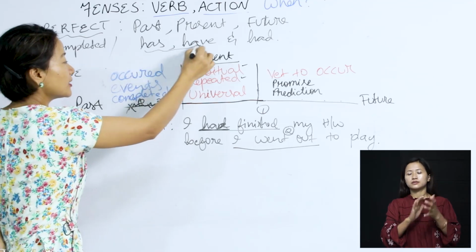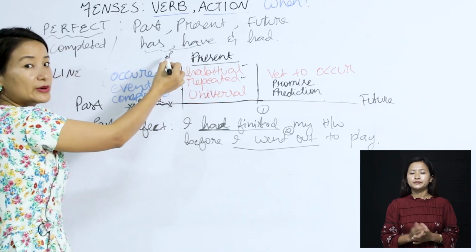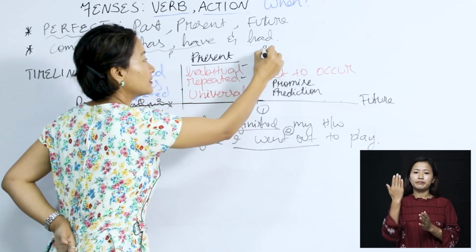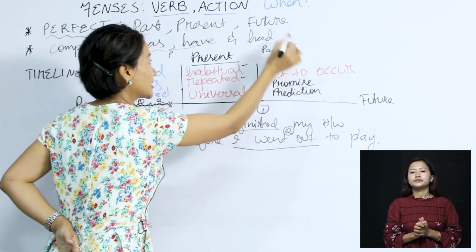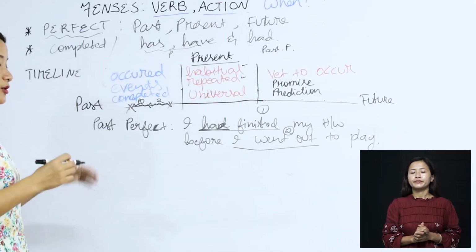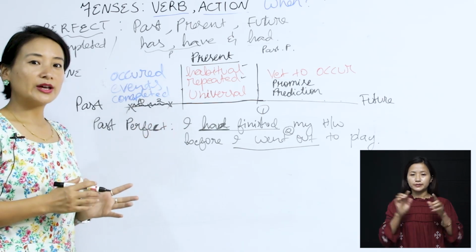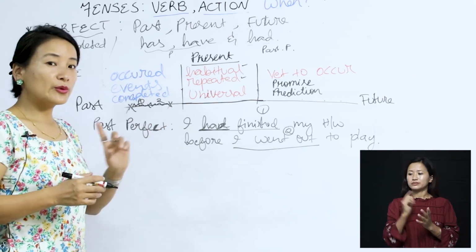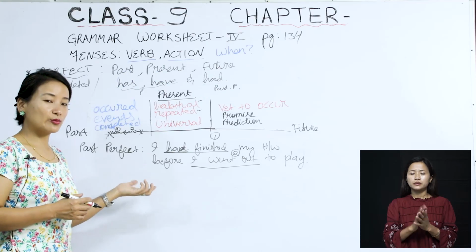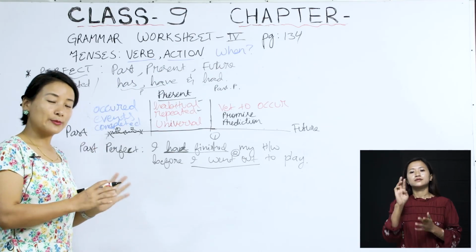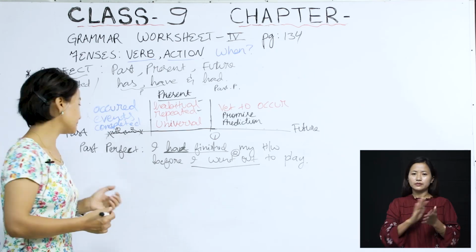Now, has and have we use in the present perfect, and had we use in the past perfect. So we remember when we are using the timeline, we are focusing more on the usage. When do we use it? We use past perfect tense when we are referring to two events that are perfected or completed.